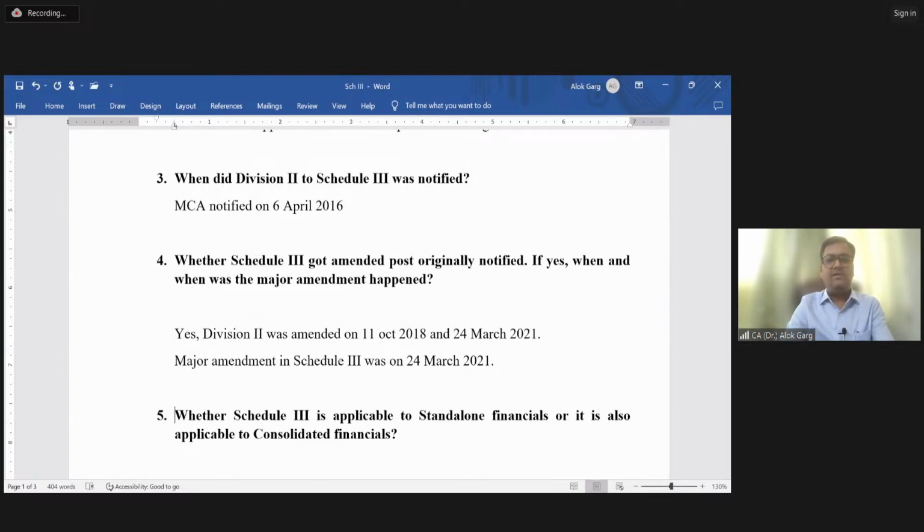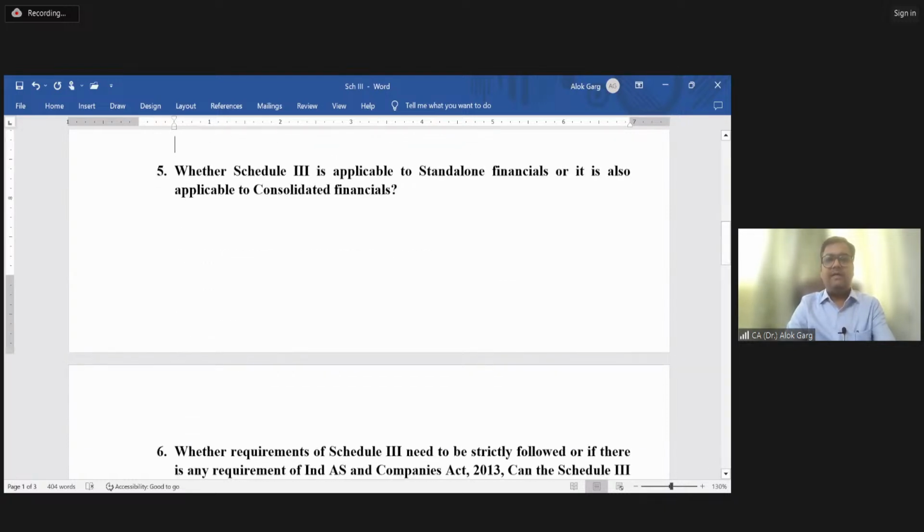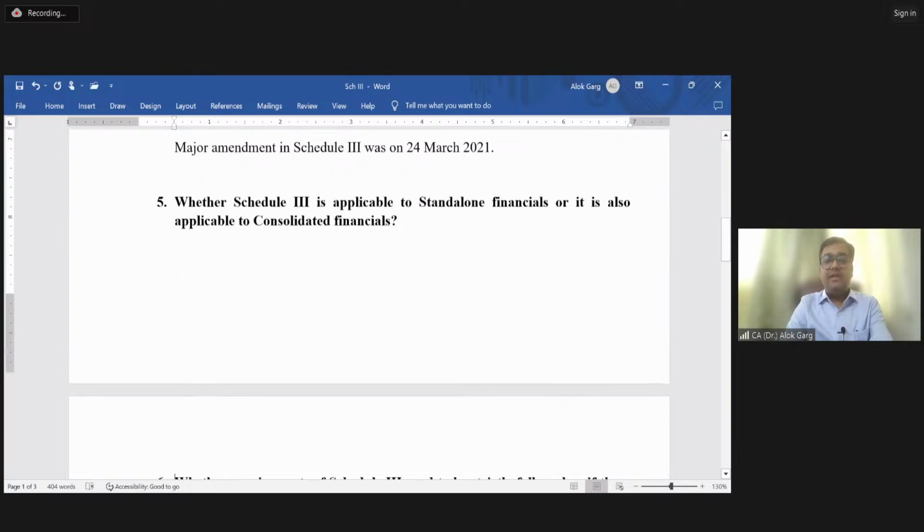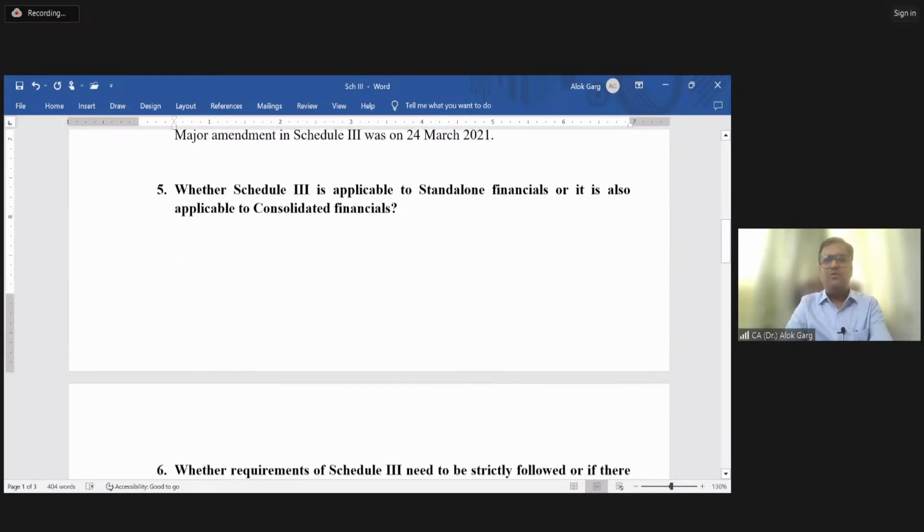This is what we have discussed. Is that clear, friends? Sir, do we need to remember all the dates? Not required, right? But it's always better if you understand these dates, if you remember these dates, it's easier to refer to them quickly. Whether Schedule 3 is applicable to standalone financials or also to consolidated financials.